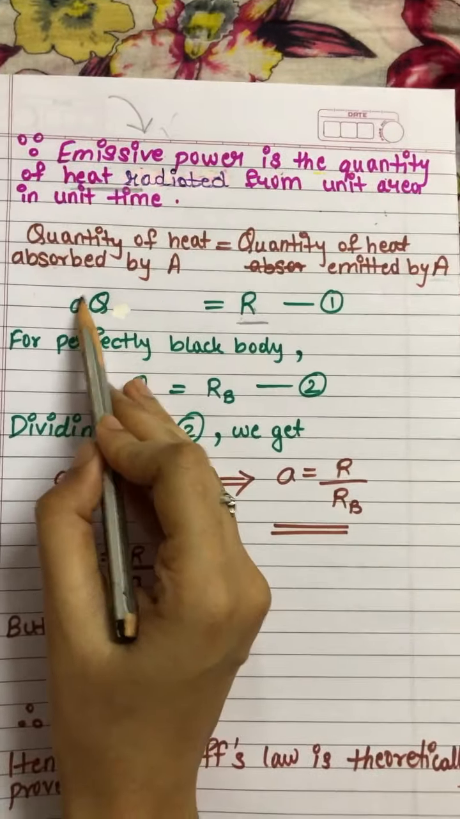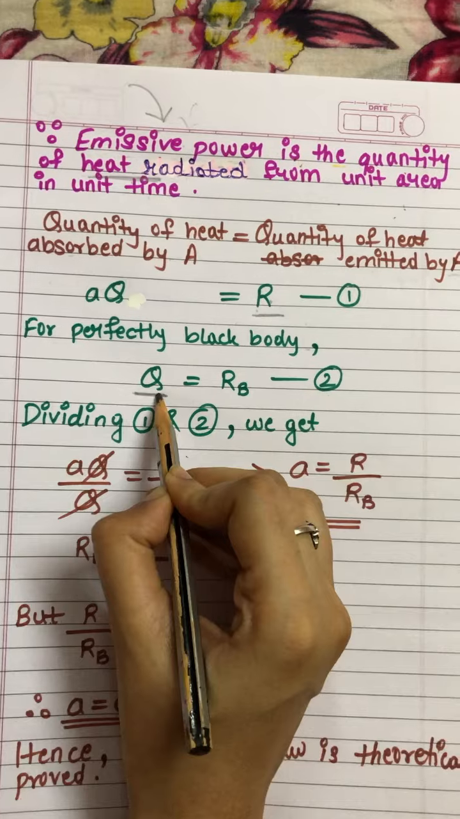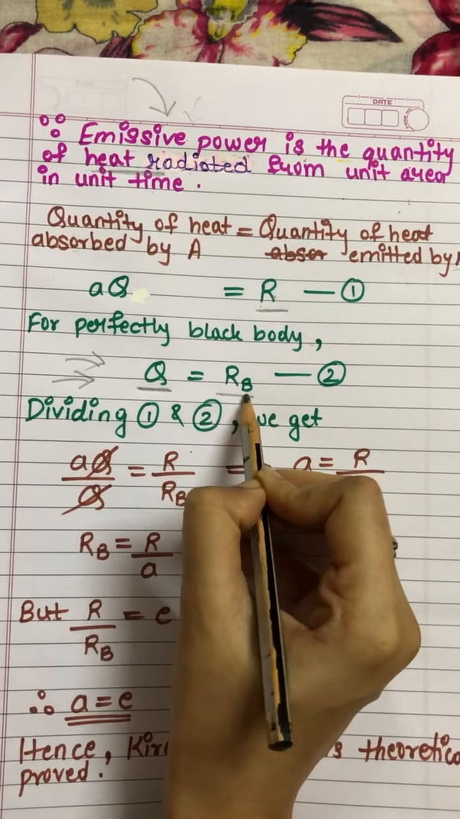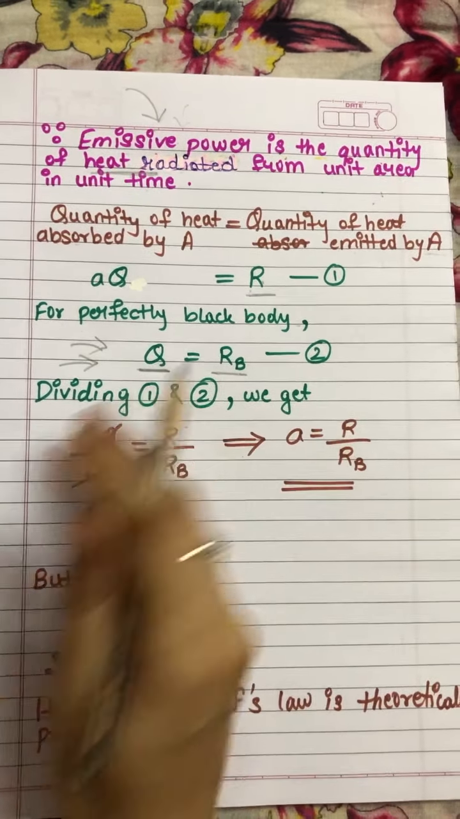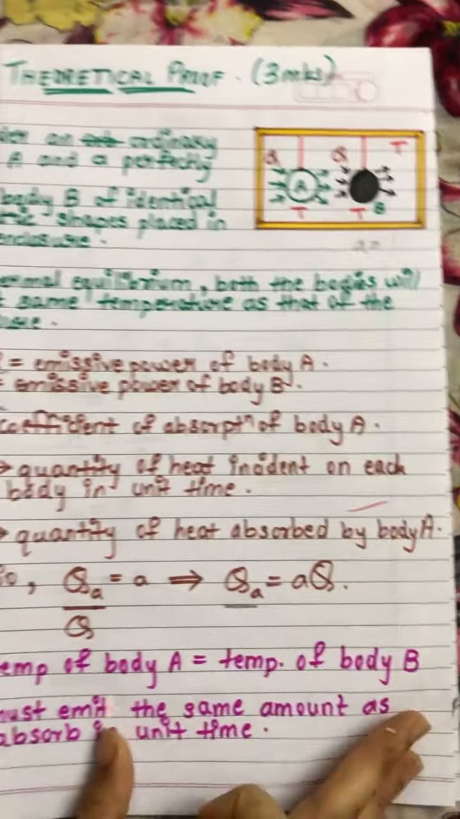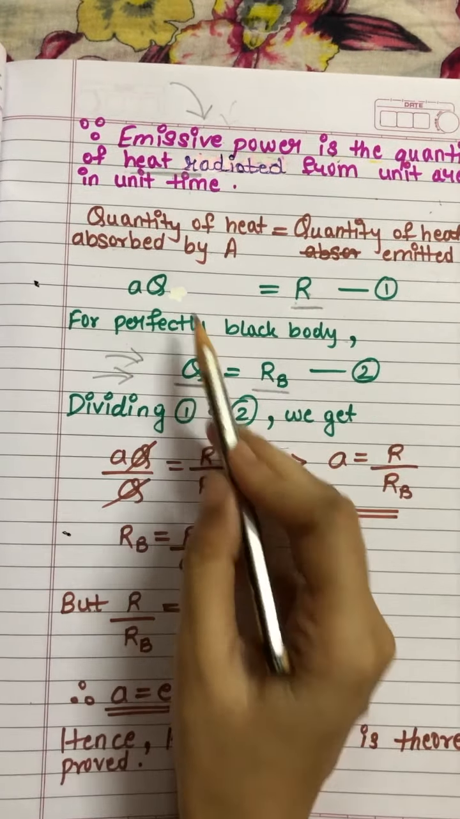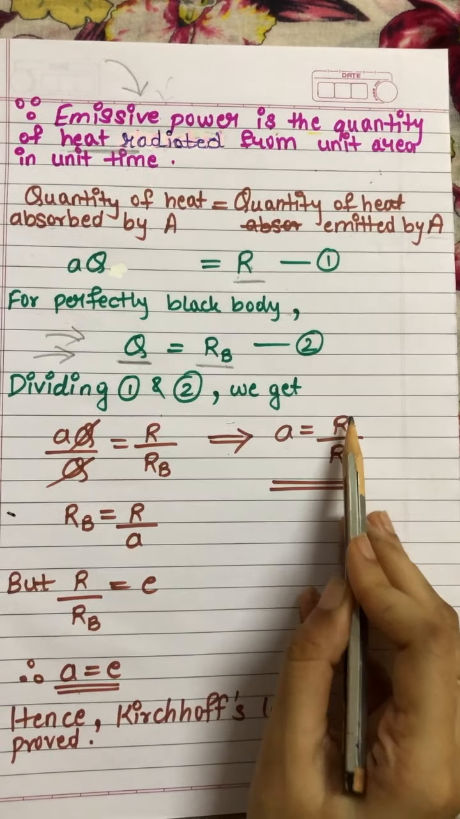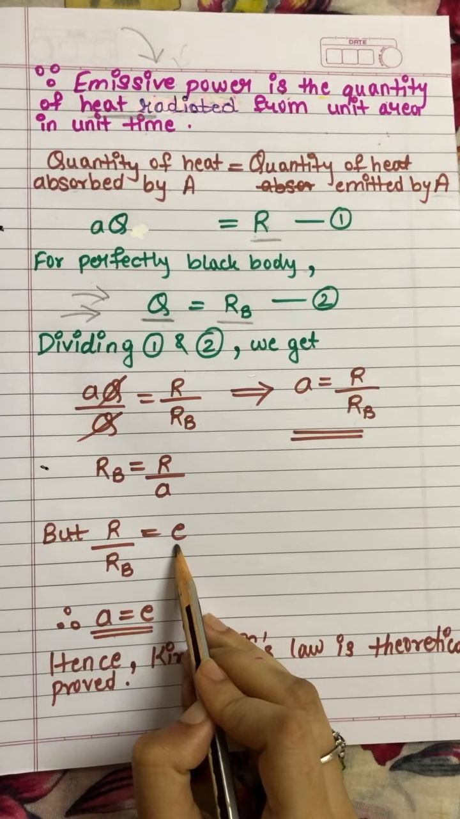Now, for a perfectly black body, whatever amount of heat was incident, that amount of heat was emitted. Incident was the total Q. Emitted will be RB, the emissive power of the black body. Now I will divide these two equations. So Q and Q get cancelled. What I have obtained is A is equal to R upon RB. What is R upon RB? It is nothing but